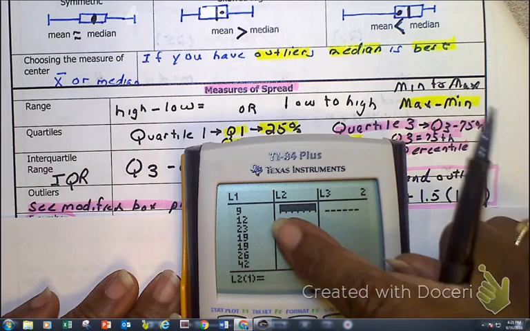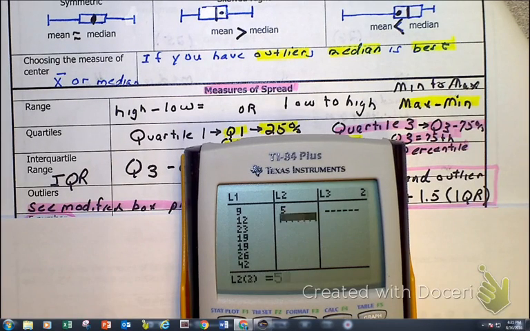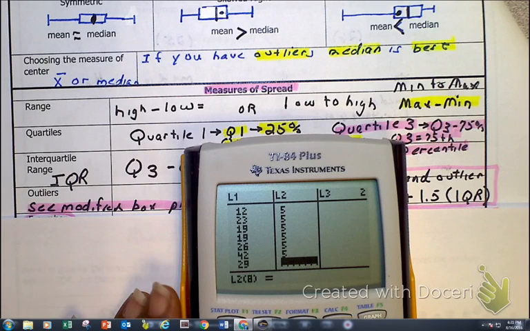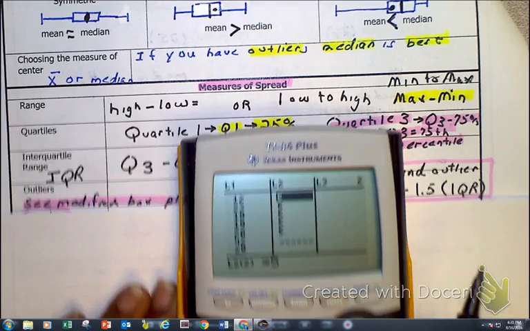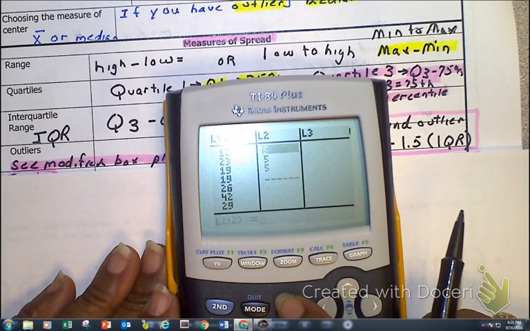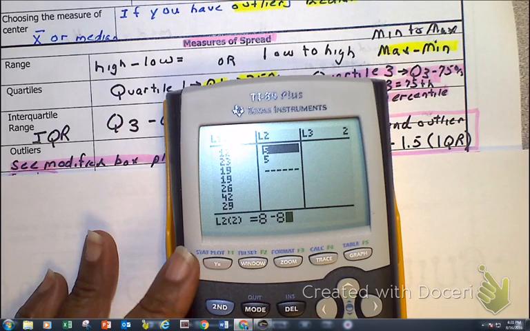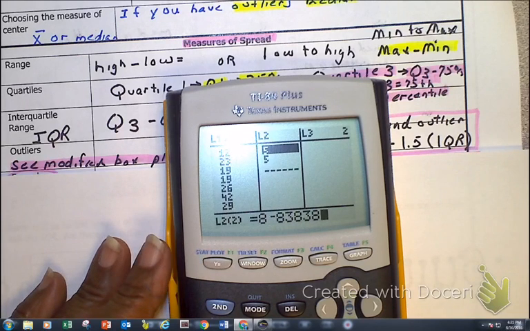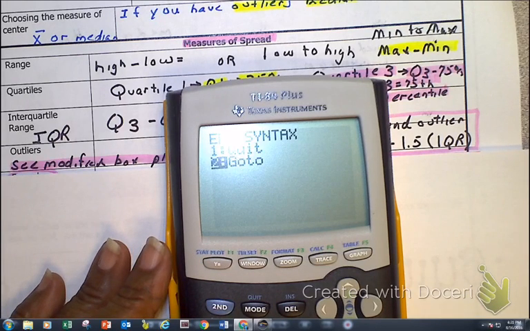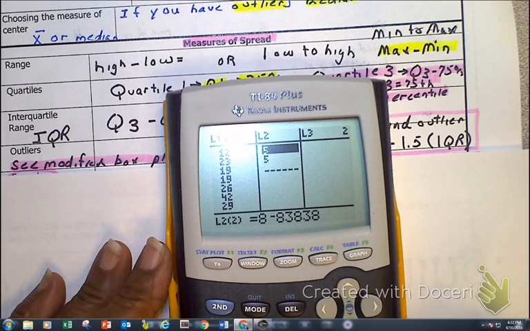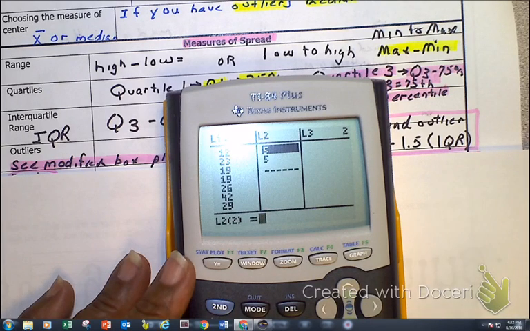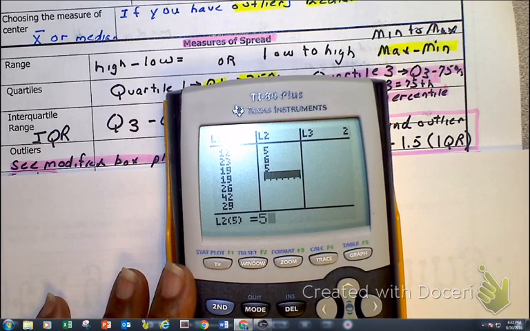Now I have something in my L1, and I want to keep it there. And let's say there's other data in your L2. So what you do is you can either keep pressing the delete key to get rid of it that way, and that's a lot if you have like 20 pieces of data in there. Or as I put more stuff in there, it's going to give me an error. Yeah, I know. Let me clear it. As I put more data in there, back in there again so you can see.